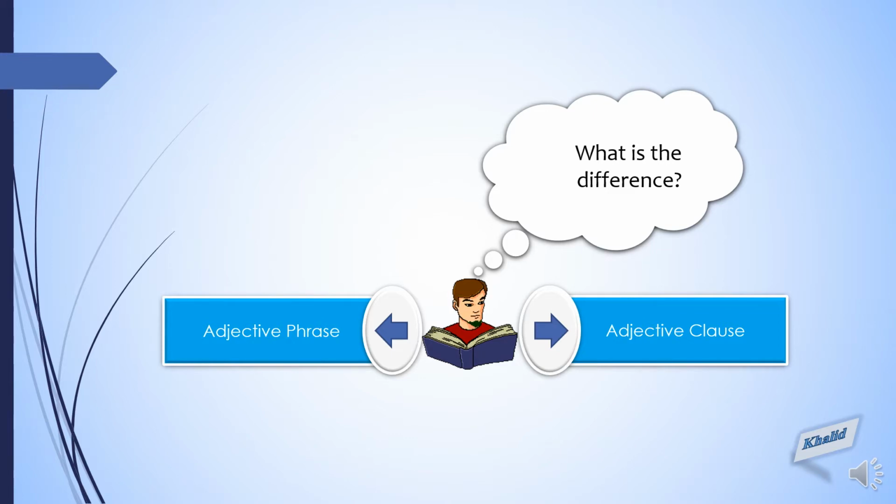Now, what are adjective clauses? We already know that a group of words that forms part of a sentence and has a subject and a verb is called a clause. An adjective clause is a group of words which contains a subject and a predicate of its own and does the work of an adjective.